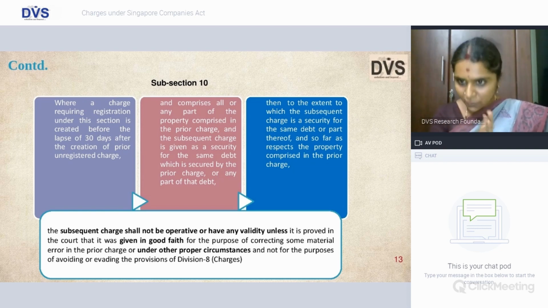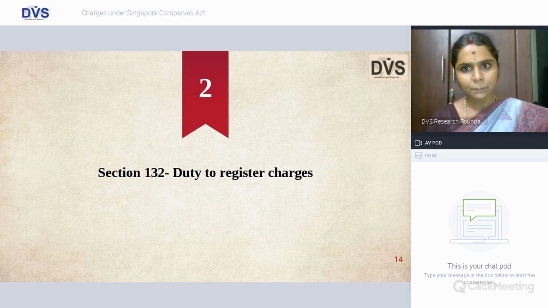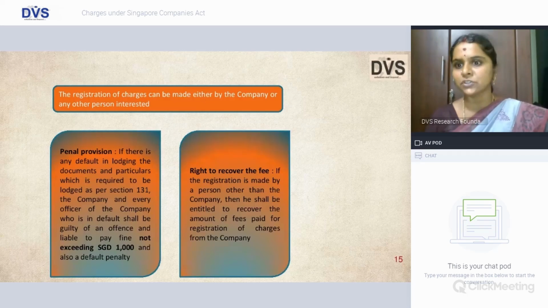So if the subsequent charge is created to correct the error or only in good faith, only then it will be allowed to be created as a charge if the prior charge was not created or registered under subsection 1. Friends, please feel free to ask me for any doubts or clarification on the subject. That is duty to register charges.